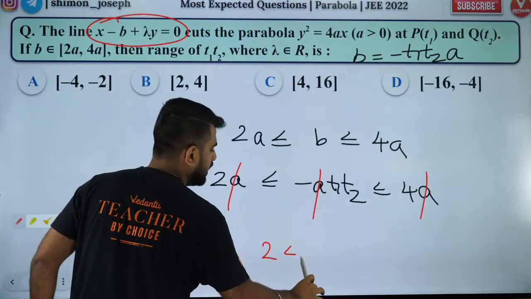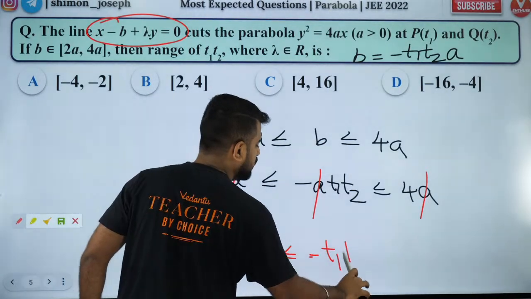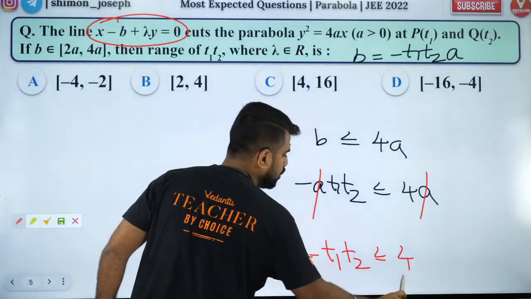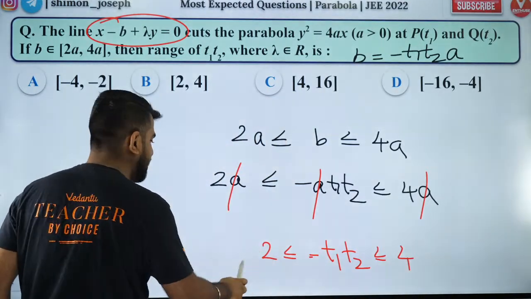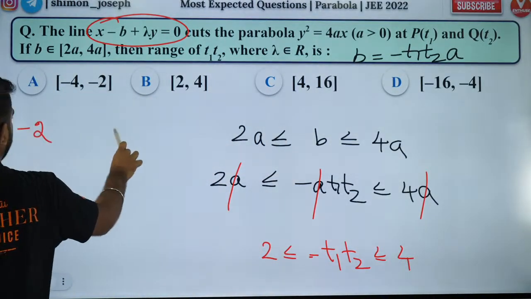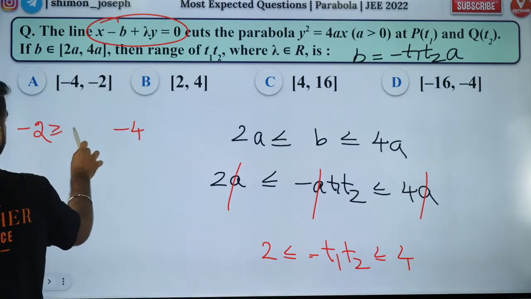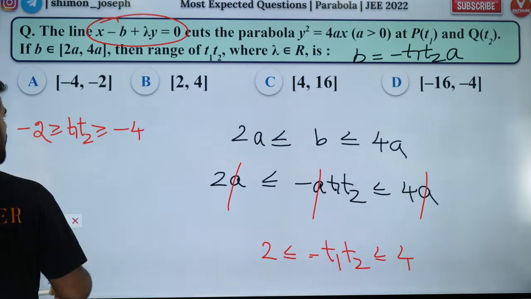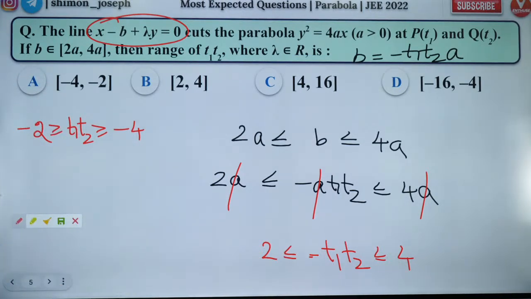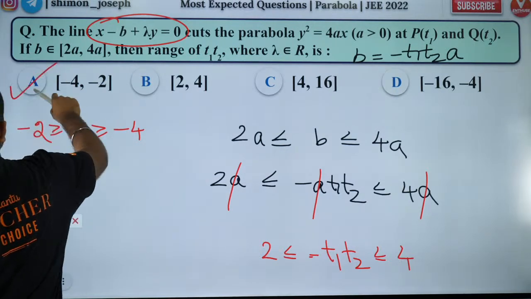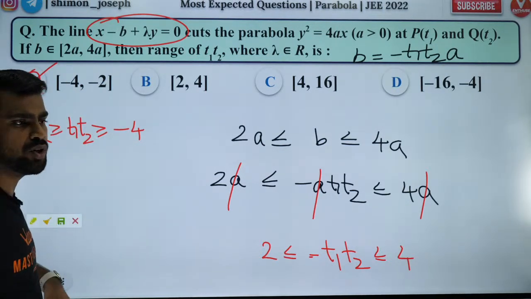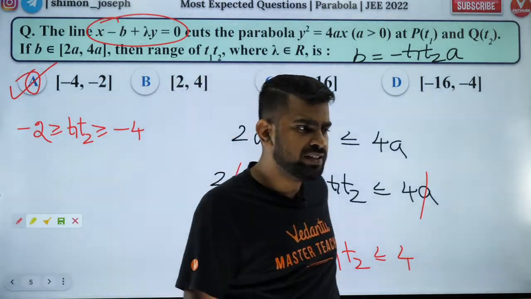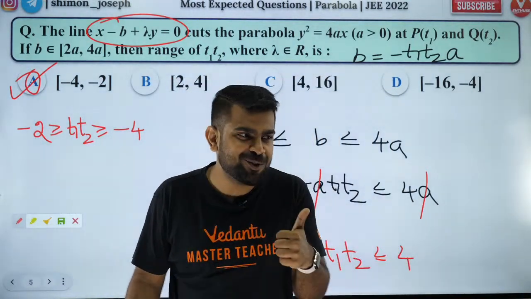So minus t1 t2 is lying between 2 to 4. Now multiply minus everywhere. If I multiply minus everywhere, the sign of the inequality will change. Why will the sign of the inequality change? Because you have a negative 1. So it is going to be minus 4 to minus 2. Everybody happy? Great.